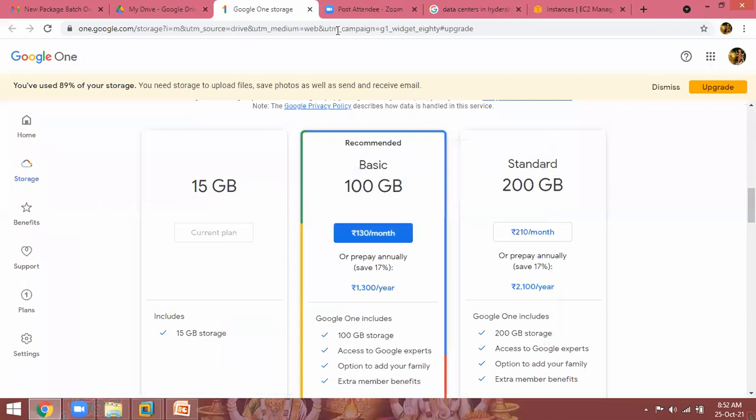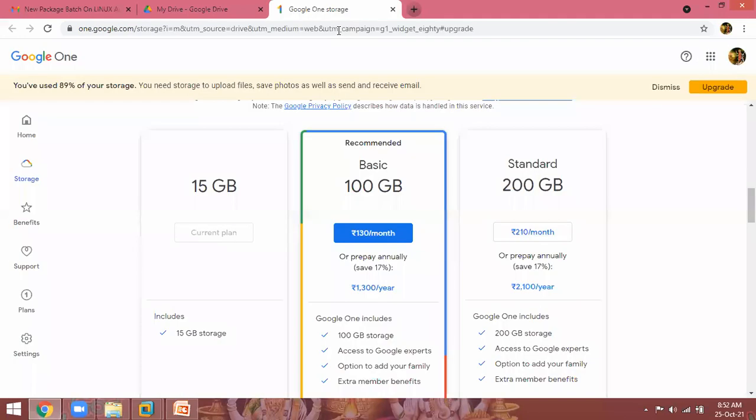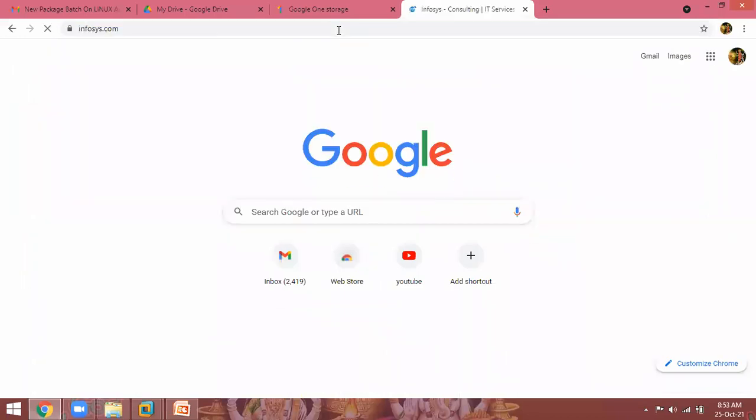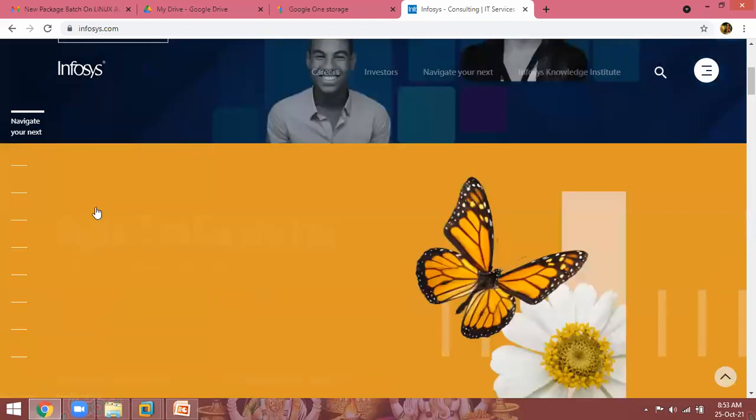Go to your web browser, type www.infosys.com. This is a public server. You can access, I can access, everybody can access. What are the careers in Infosys? Who are the investors? Everything. This is a public server, so everybody can access this one.